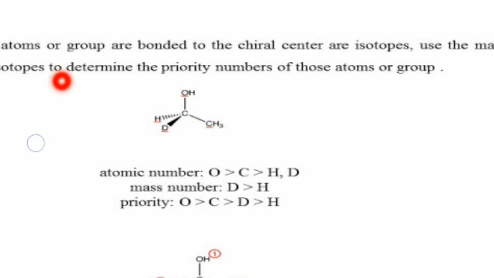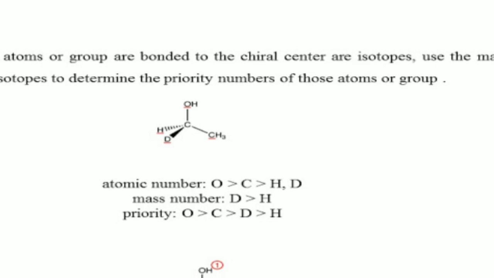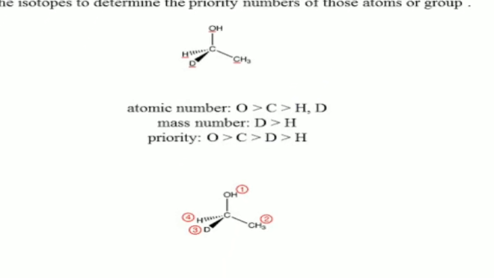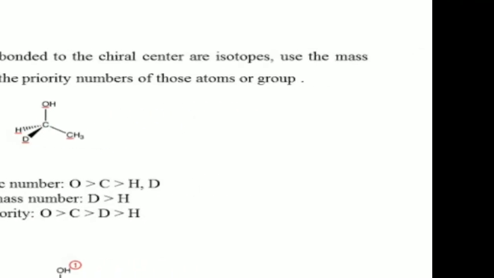In giving preference to hydrogen and deuterium, the mass number of deuterium is more than that of hydrogen. So oxygen is first, then carbon, then deuterium, then hydrogen. These are the priorities given to the groups on the basis of their atomic mass numbers. This is rule 3.